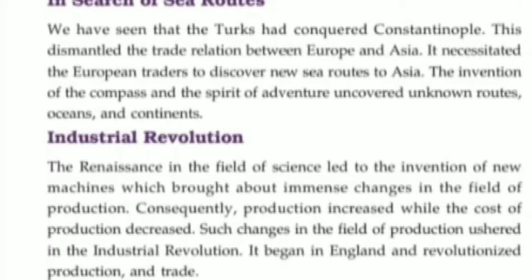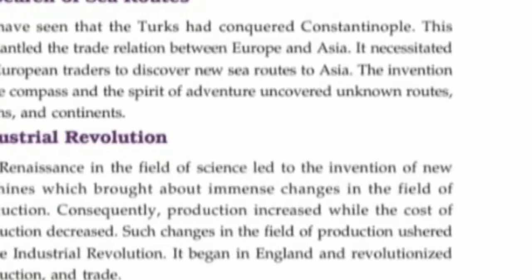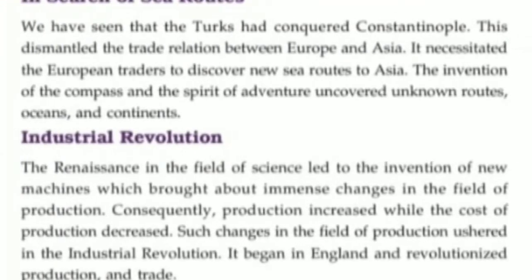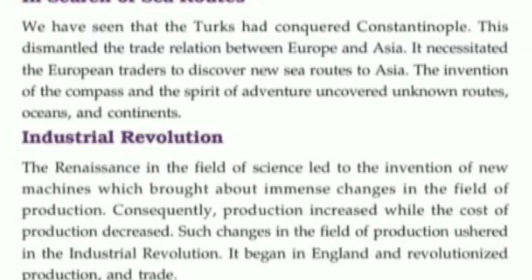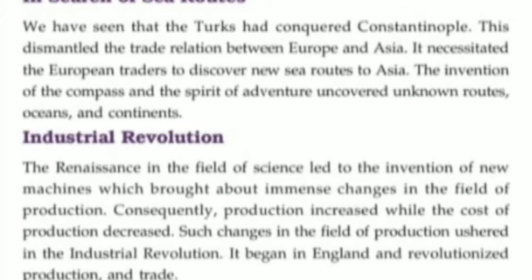Then we discuss the search for sea routes. We have seen that the Turks conquered Constantinople. This dismantled the trade relations between Europe and Asia. In the beginning we discussed Europe and Asia, the relation between the sea routes and the conquest of Constantinople. The Turks had conquered Constantinople. It necessitated the European traders to discover new sea routes to Asia.